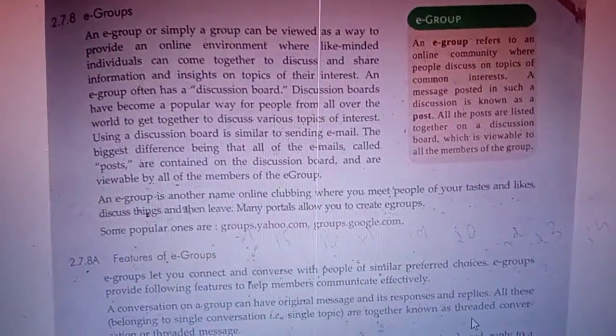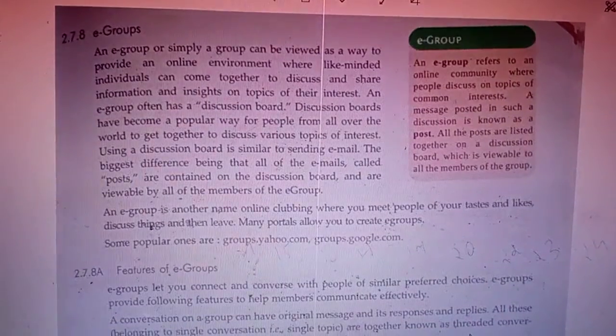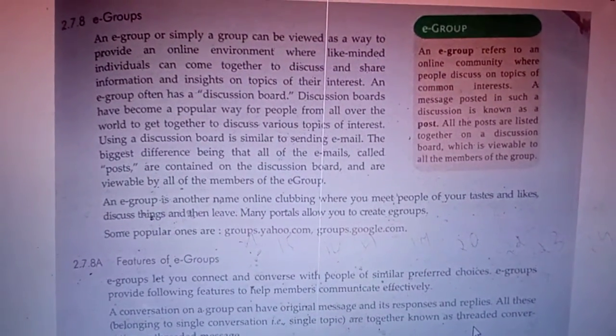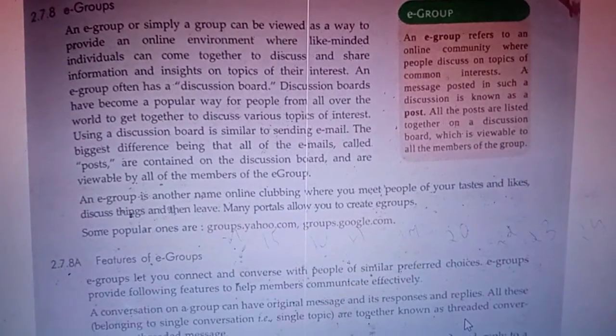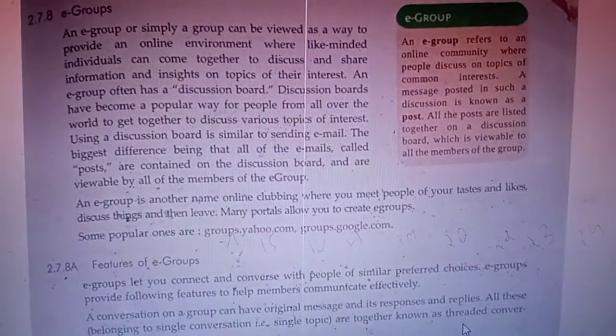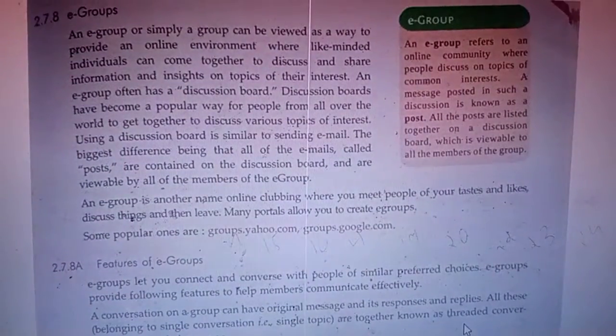It is social media only, but we can create a group. For example, all the scientists can create a group to discuss only scientific experiments. Students can create different types of groups, for example computer groups, SST groups, maths groups. According to that particular topic, you can discuss together.